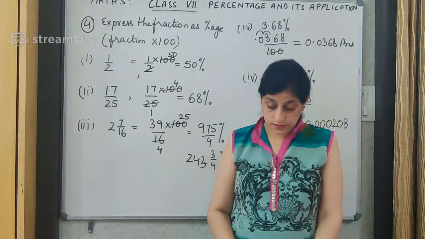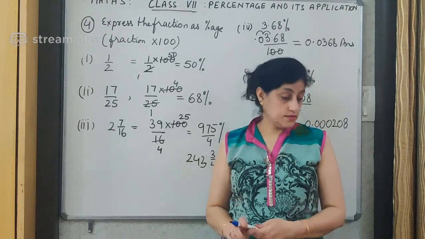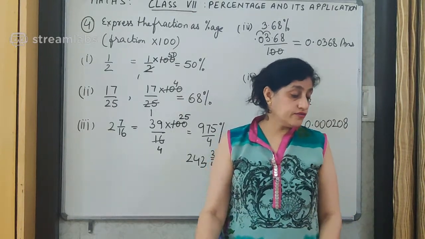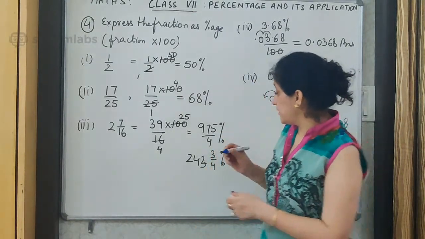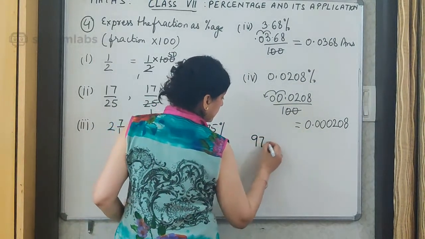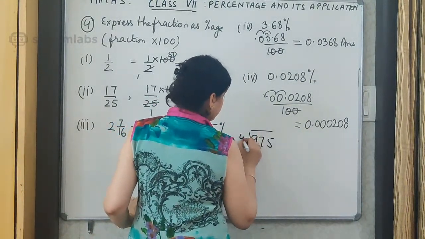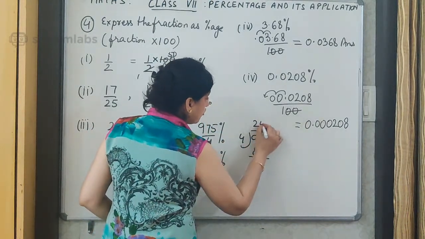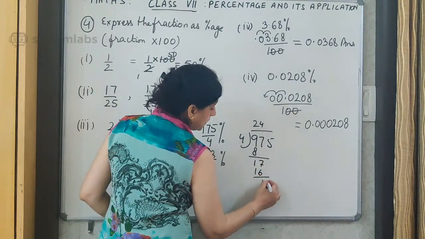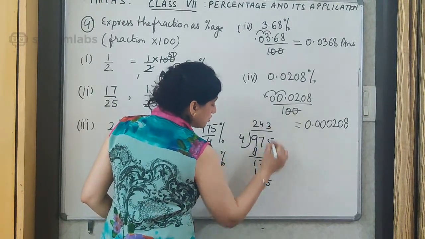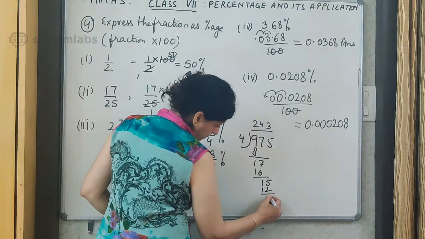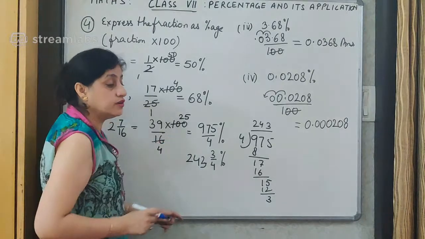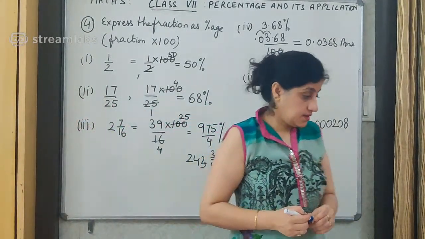Alright children. I can see that all this is clear. Not 242, 243 is there. See, I'll just divide this for you. You divide over here 975 by 4. 4 2s are 8. 1, bring down 7. 4 4s are 16. 1, bring down 5. 4 3s are 12. Bring down 3. So 243 whole 3 upon 4%.